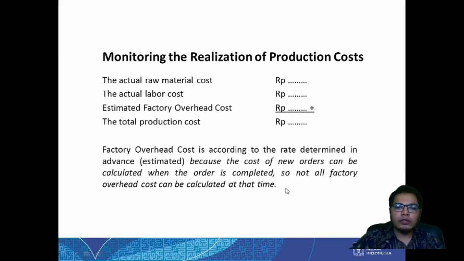So not all factory overhead costs can be calculated at the time. The rate that we can use usually follows either the labor hours or the machine hours. Usually we use that to determine the rate on how we split the factory overhead costs.